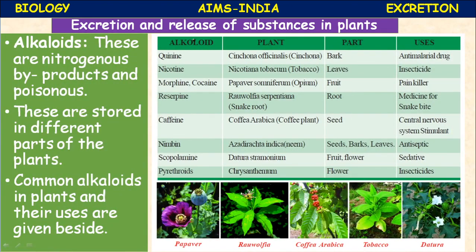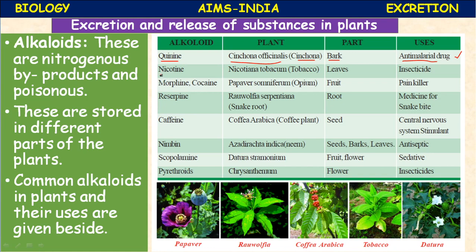Let us go through. The alkaloid name is quinine. It is extracted from the bark of Cinchona officinalis, which is the plant name. From which part is it extracted? From the bark. And it is used as an anti-malarial drug, for the treatment of malaria, the oldest drug. Recently, even in the corona pandemic, this drug was used in the beginning.